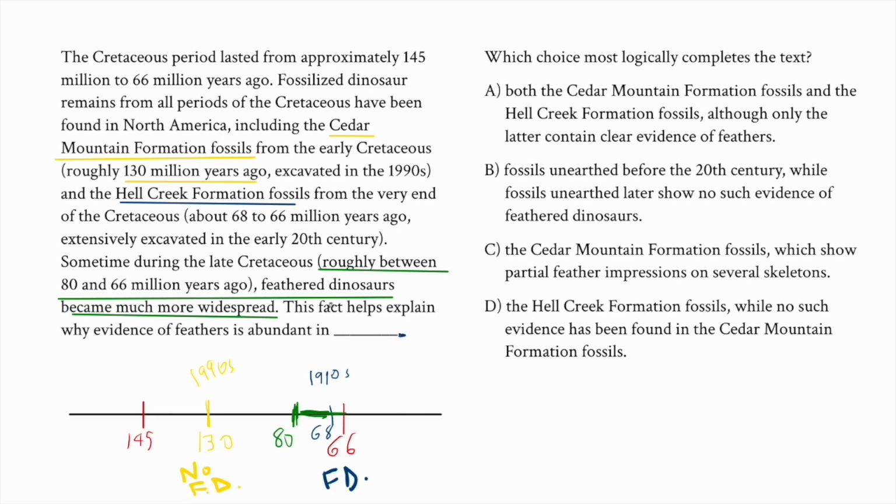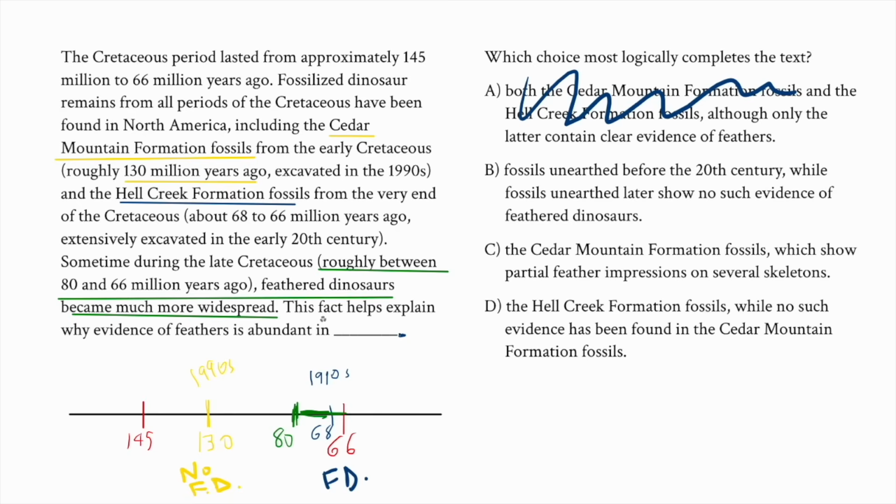Okay, so this fact helps explain why evidence of feathers is abundant in both the Cedar Mountain Formation fossils, the yellow, and the Hell Creek Formation fossils, although only the latter contain clear evidence of feathers. I mean, that's a little weird. You have abundant evidence, but not clear evidence. But in any event, this is not what we want, because we want a distinction between the two. We've got that dividing line there that says no, there's not going to be abundant evidence of feathered dinosaurs in the Cedar Mountain Formation, so we don't want to pick A.